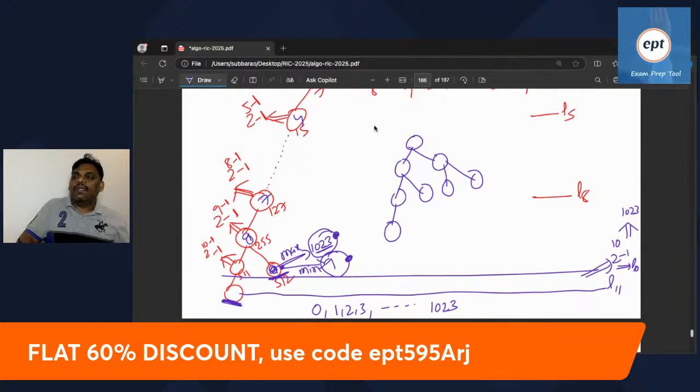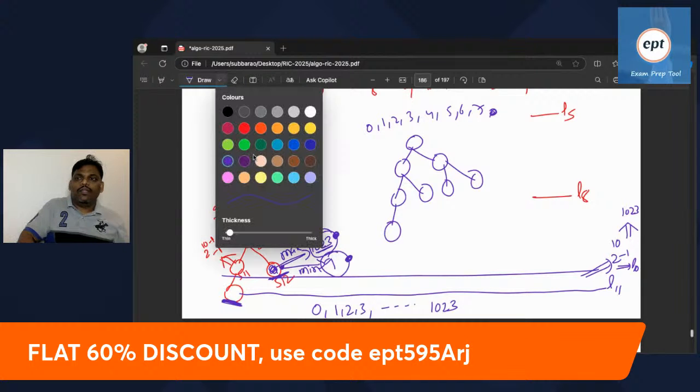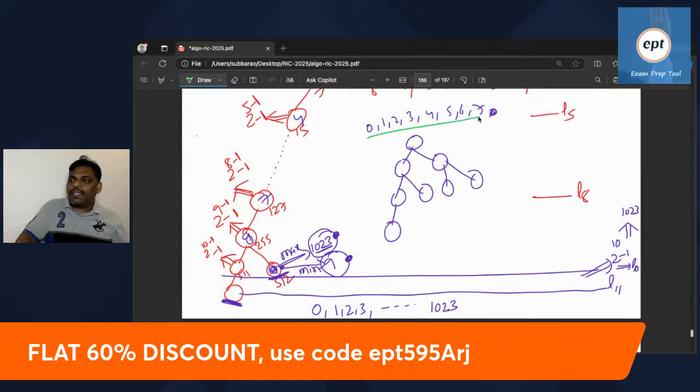See this one. 8 elements: 0, 1, 2, 3, 4, 5, 6, 7. Right? 0 to 7, 8 people. So let me try this. Now if you want, you can check. This index is talking. Everyone now, 8 people.